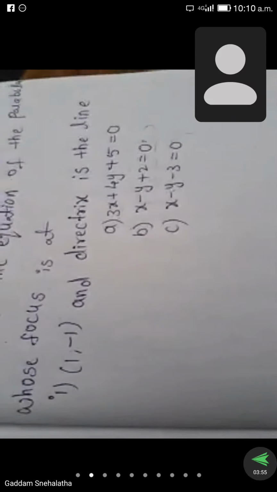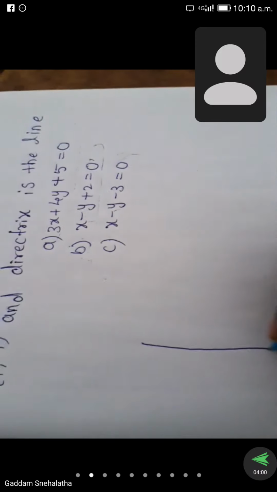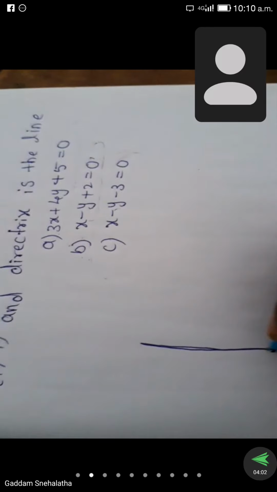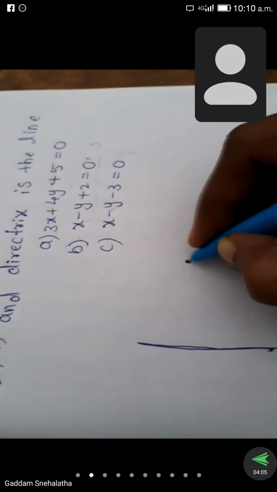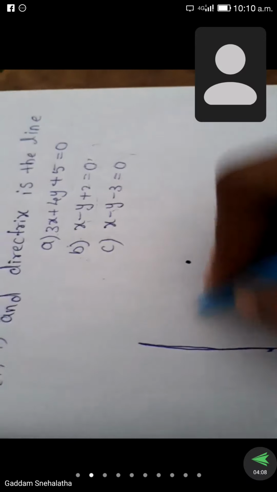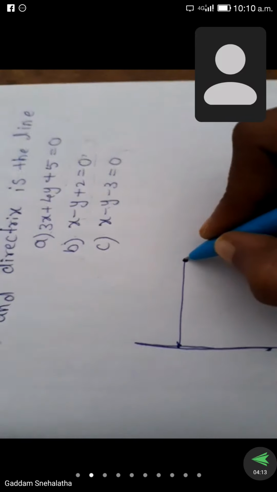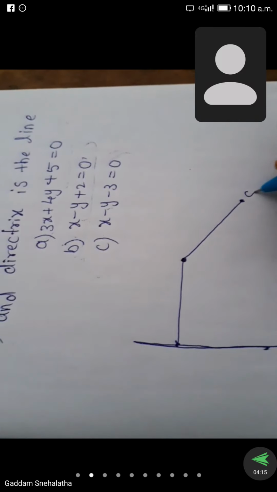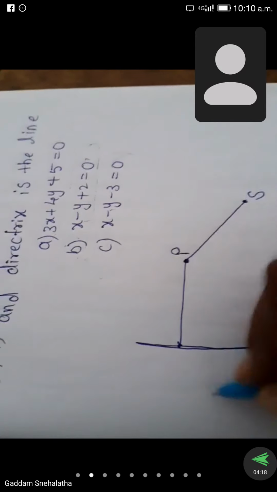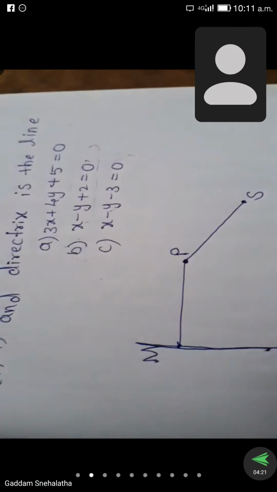So, totally we have to find here the equation of the parabola. We all know how we get the equation of parabola. This is the directrix and this is the line. So, here we have the locus. From this directrix, which point do we have the locus? This is the focus S and this is P. This is M on the directrix, we all know it.